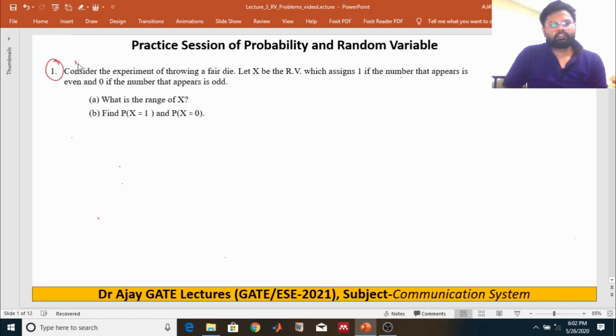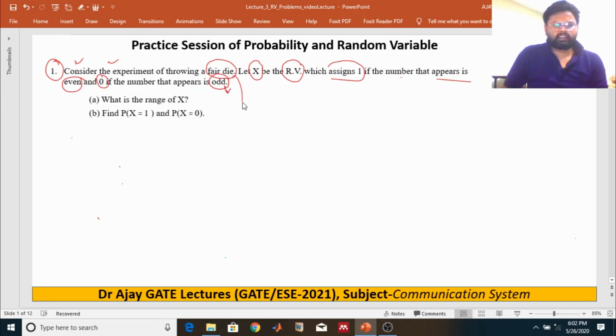First question is based on the fair dice. Consider the experiment of throwing a fair dice. Let X be the random variable which assigns 1 if the number that appears is even, and 0 if the number that appears is odd.